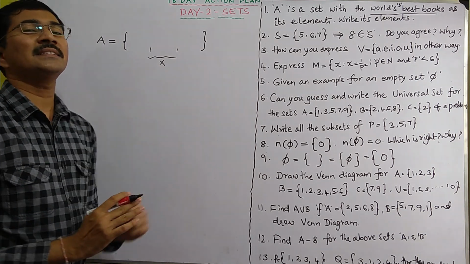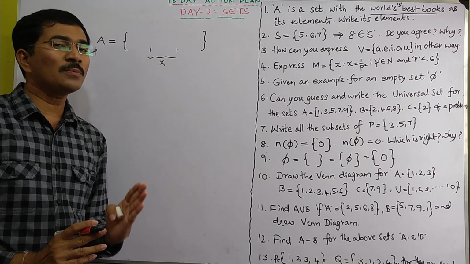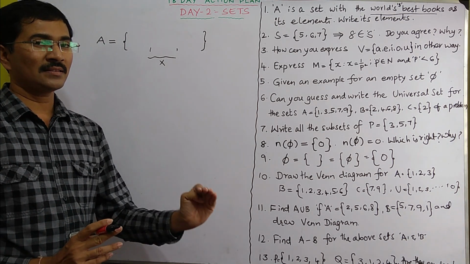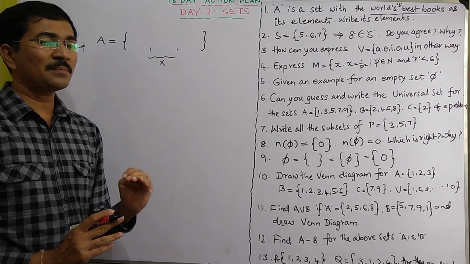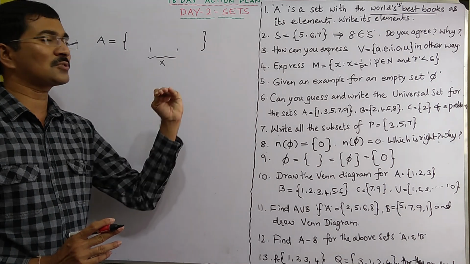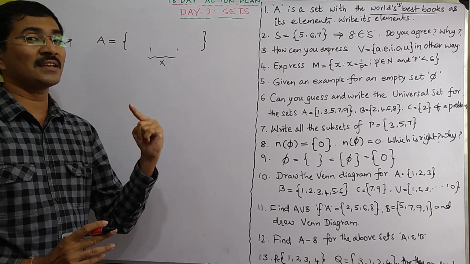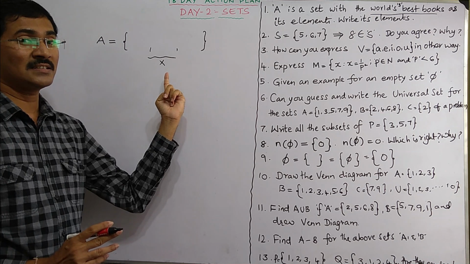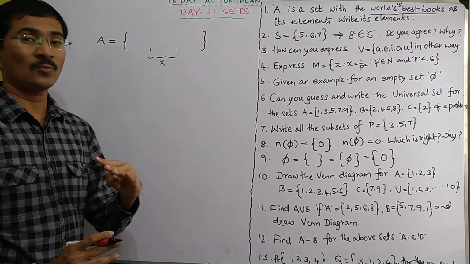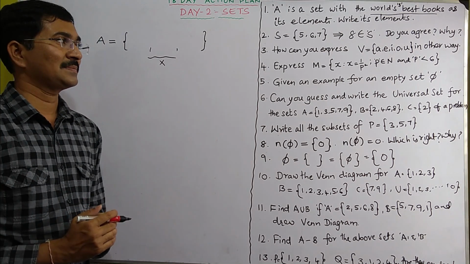You cannot write this set, because a set should be a collection of well-defined things. That means if an article is given, you should be able to say whether it belongs to that or not. Here we cannot say whether Sports Star belongs to this or not, whether Sunday Magazine belongs to this or not. So this is not a set.